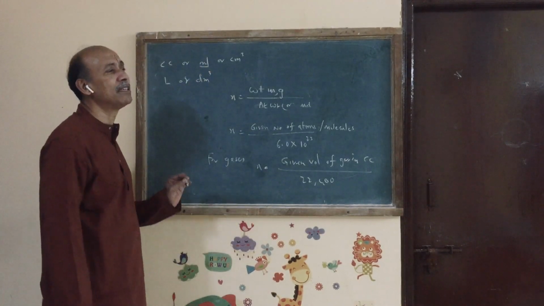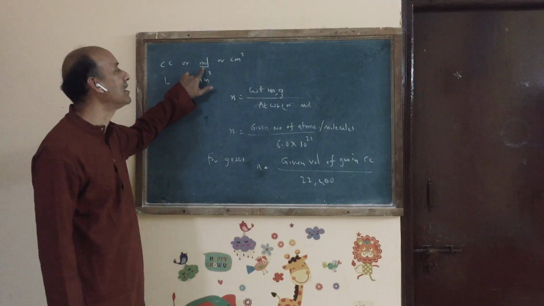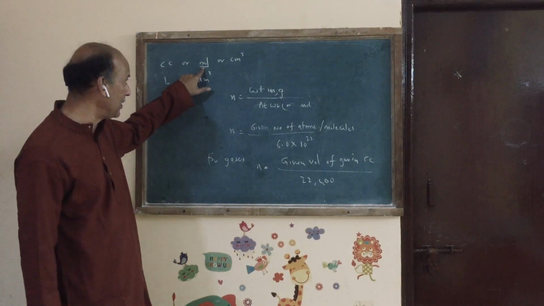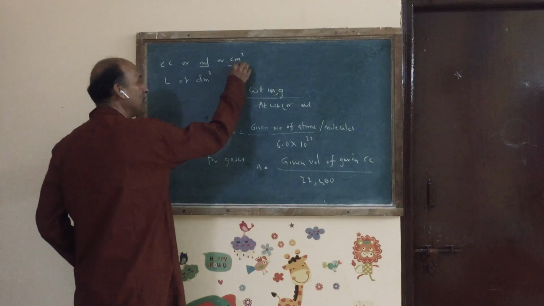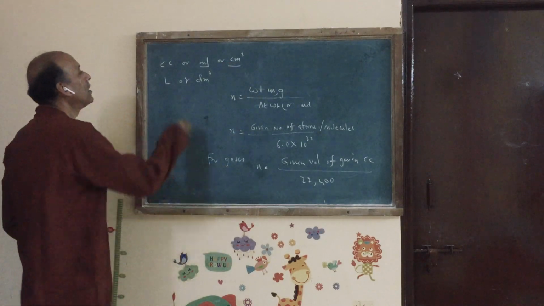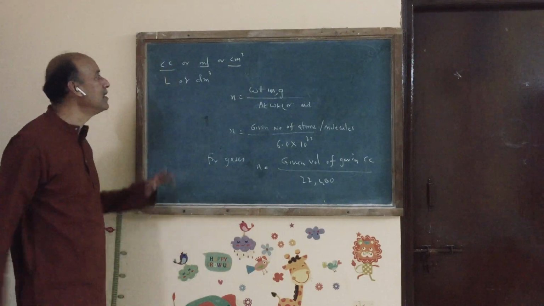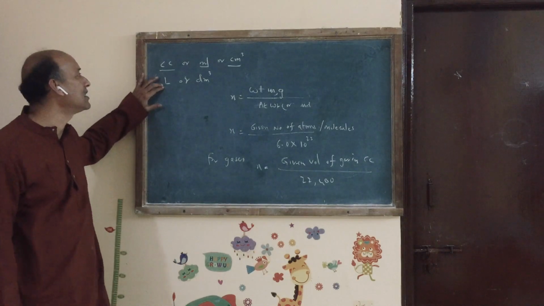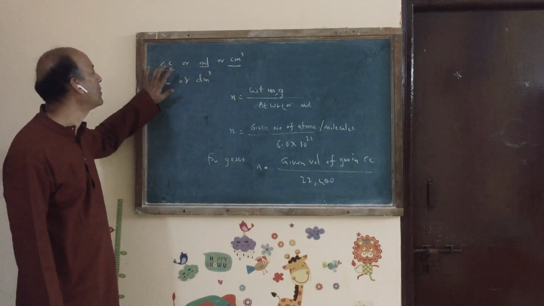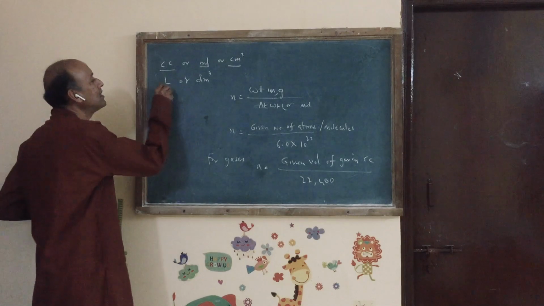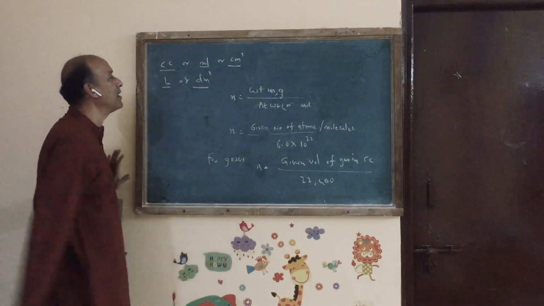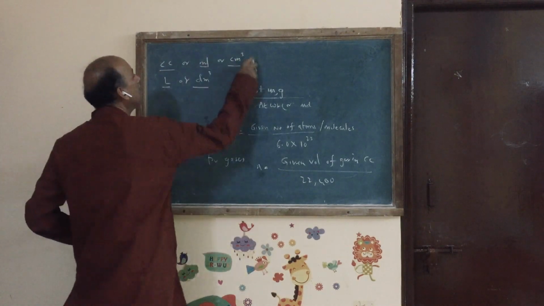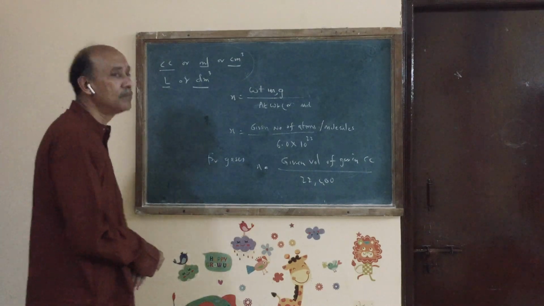So volume can be measured in liters or milliliters. 1000 milliliters make 1 liter. 1 ml is equal to 1 centimeter cube. It can also be written as 1 cc. Similarly, 1 liter is 1000 centimeter cube or 1000 ml or 1000 cc. Sometimes instead of liter you say decimeter cube. These are the units of volume.